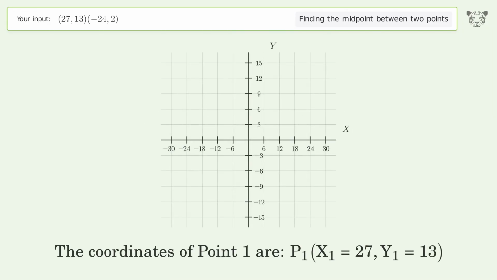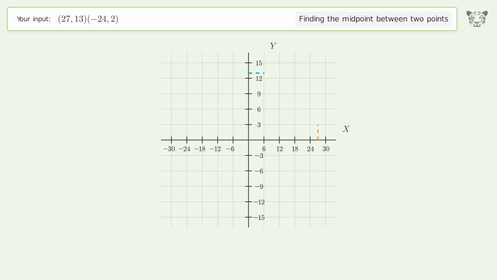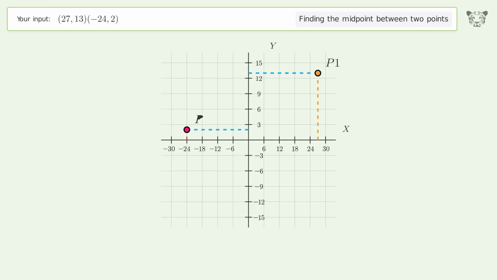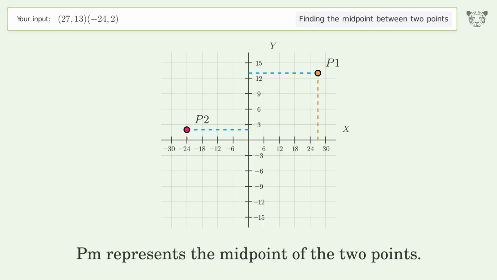The coordinates of point 1 are x1 equals 27, y1 equals 13. The coordinates of point 2 are x2 equals negative 24, y2 equals 2. PM represents the midpoint of the 2 points.